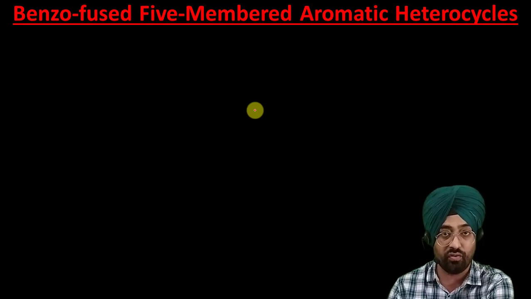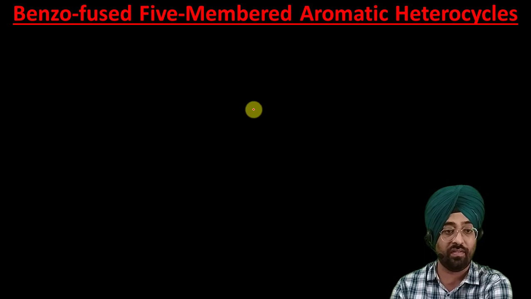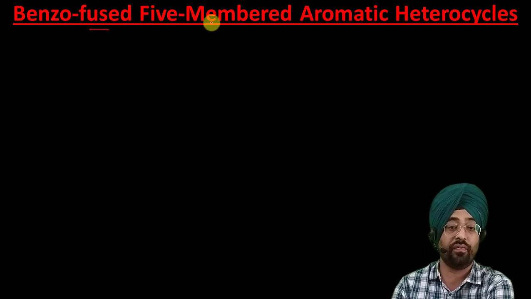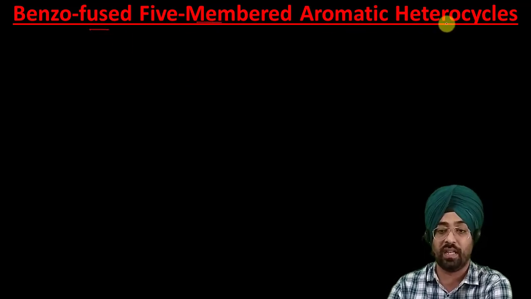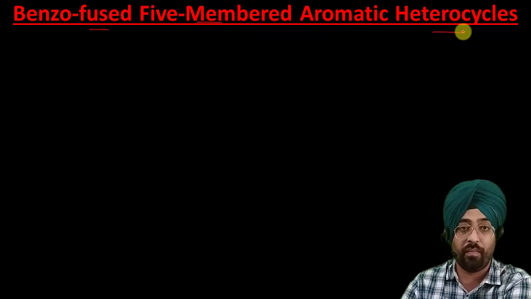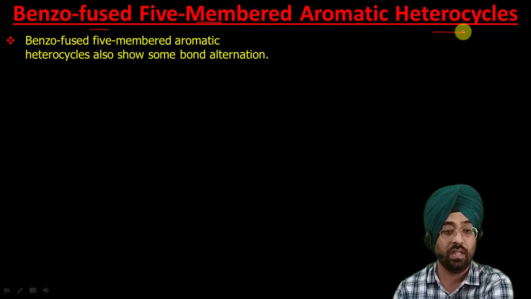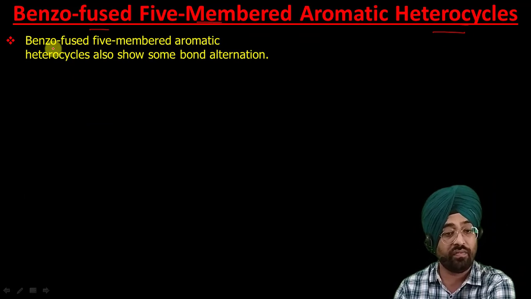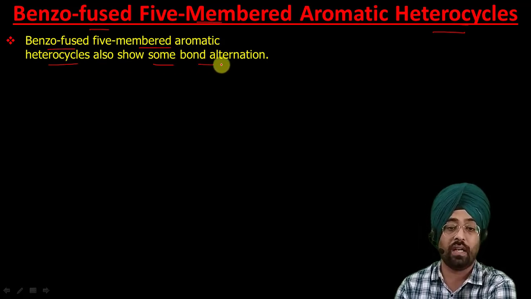So similar to benzo fused 6-membered heterocycles, we also have benzo-fused 5-membered aromatic heterocycles, in which a benzene ring is fused with a 5-membered heterocyclic compound, and these compounds also show bond alternation.